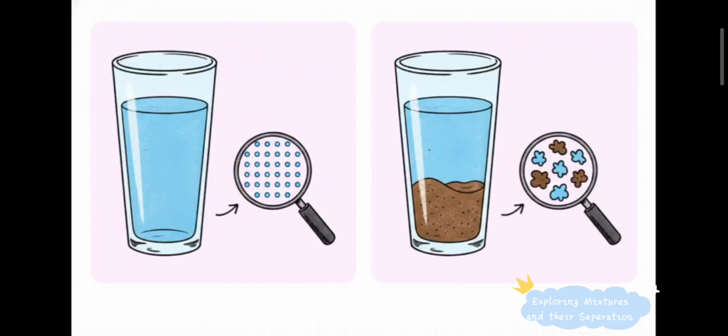Now, mixtures split into two camps. Homogeneous mixtures are completely and uniformly mixed. Think of sugar completely dissolved in water. You literally cannot tell the sugar and water apart anymore. Heterogeneous mixtures are the exact opposite. They do not mix uniformly. Think back to that glass of muddy water on our kitchen table. If you let it sit for a bit, it separates out into distinct, totally visible layers.